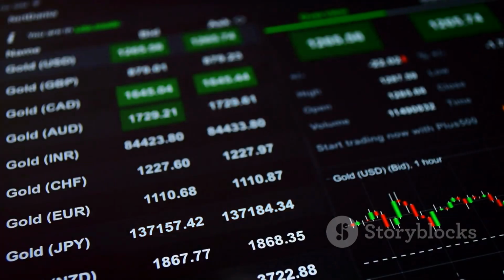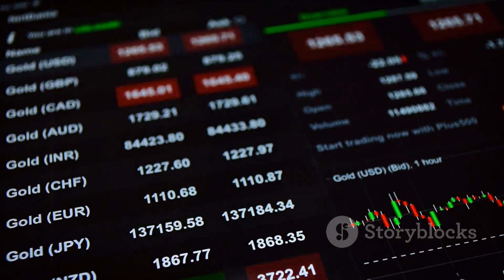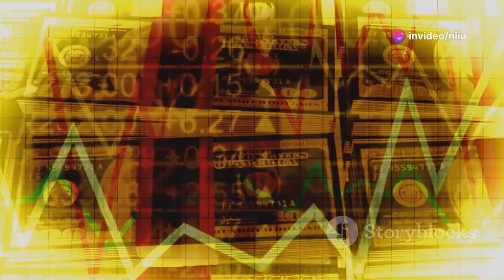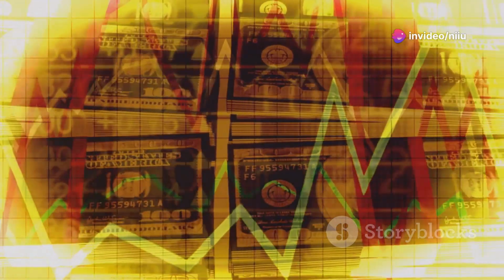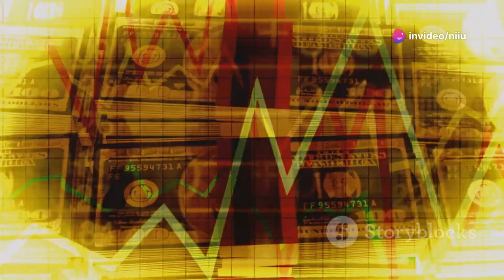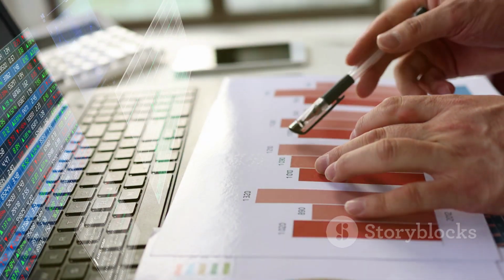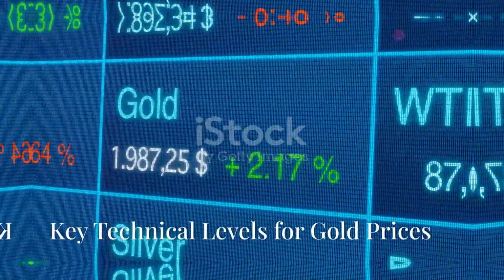The big factors are the rising US dollar and bond yields. Both of these have increased in anticipation of a possible Republican win, which, according to market sentiment, could bring stronger policies on immigration, taxes, and inflation. And when bond yields rise, non-yielding assets like gold tend to get hit.